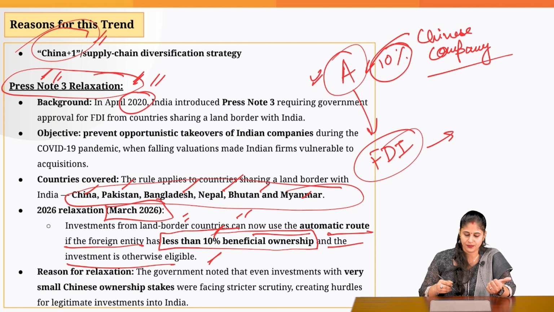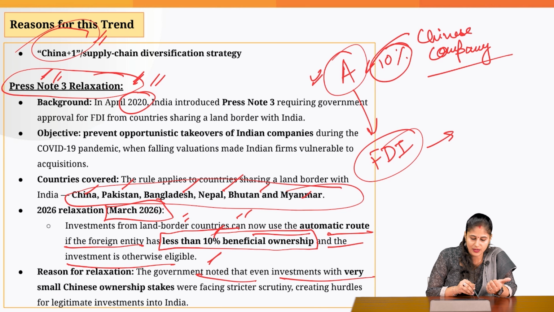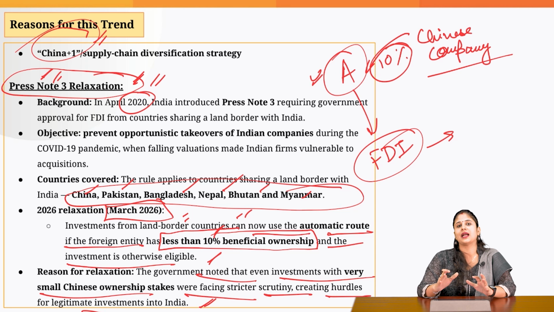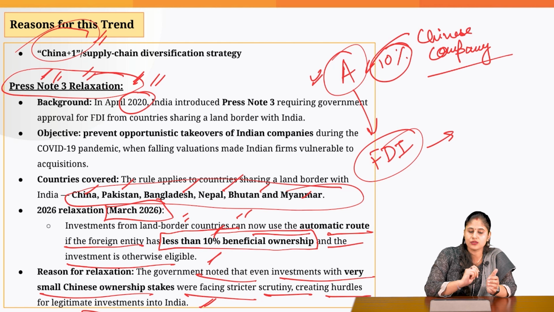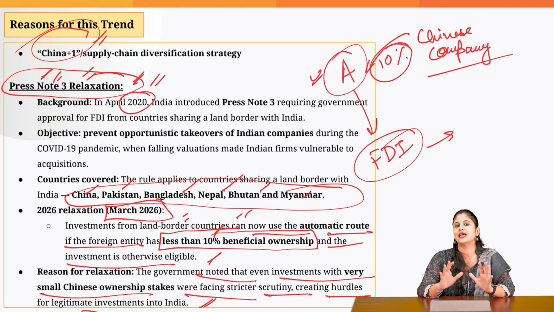Okay, so the government noted that even the investment with very small Chinese ownership stakes were facing stricter scrutiny, and that ultimately impacted the FDI inflow when this Press Note 3 was in effect. That is why the government has relaxed it now. That is all that we have to know when it comes to this particular article. Let's move on to the next one.